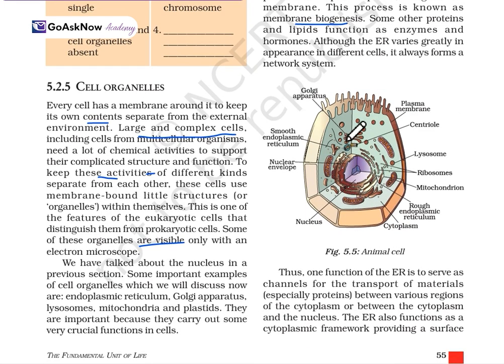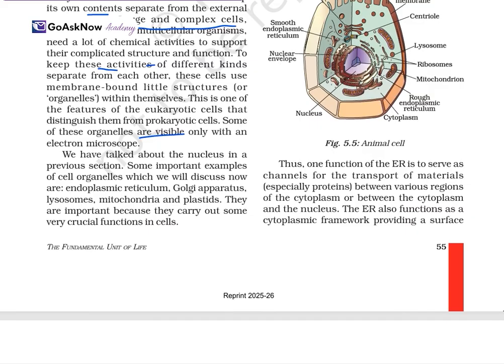So this is how the animal cell looks like: the plasma membrane, centrosome, lysosome, ribosome, mitochondria, rough endoplasmic reticulum, cytoplasm, the nucleus, the nucleolus, and the smooth endoplasmic reticulum. Thus, one function of the ER is to serve as a channel to transport material, especially proteins, between various regions of the cytoplasm or between the cytoplasm and the nucleus.